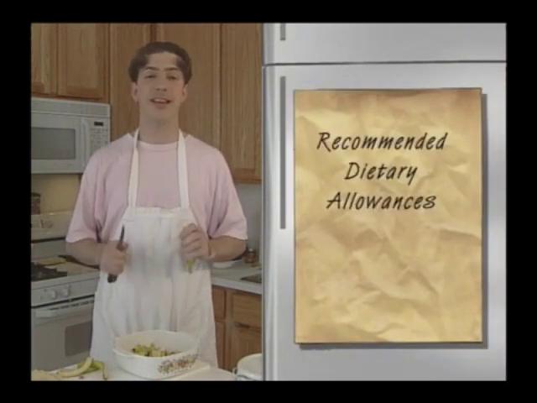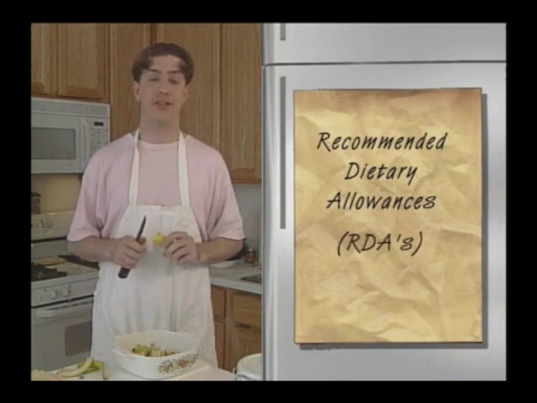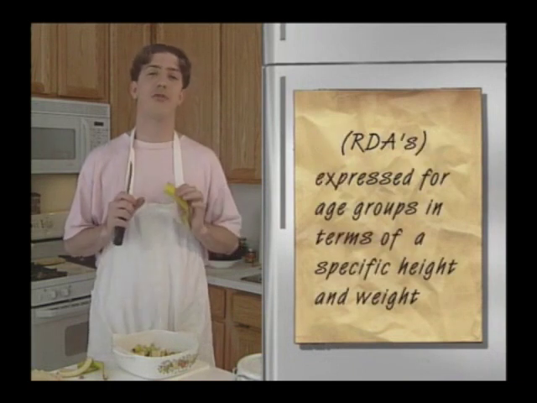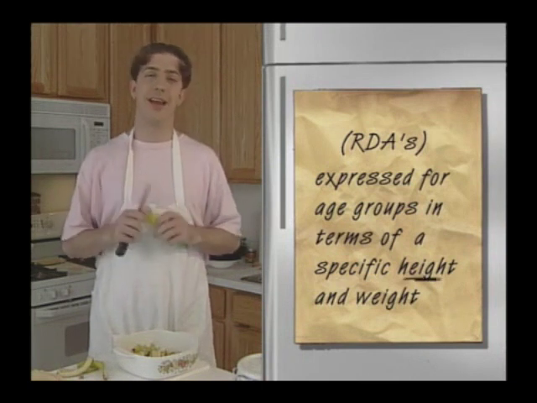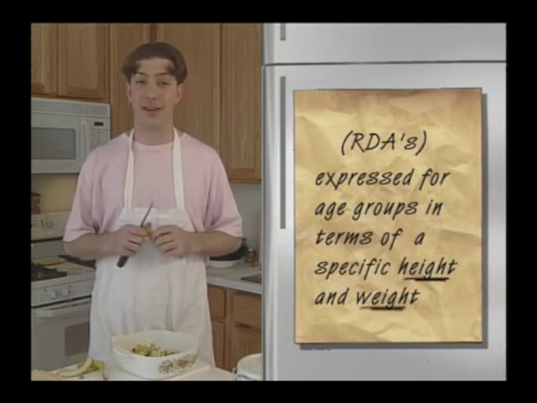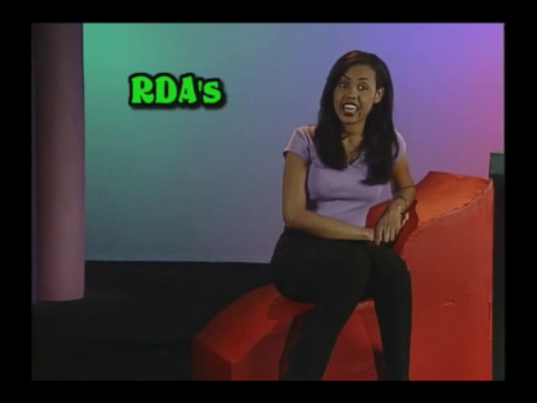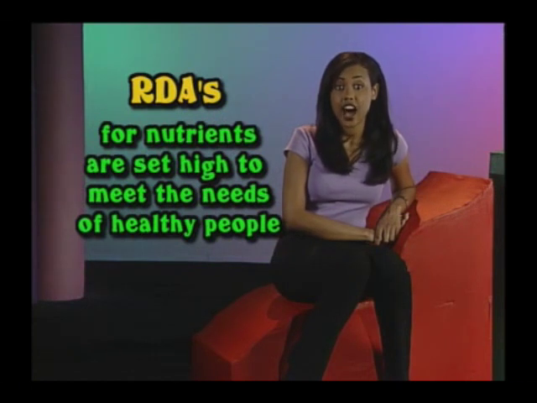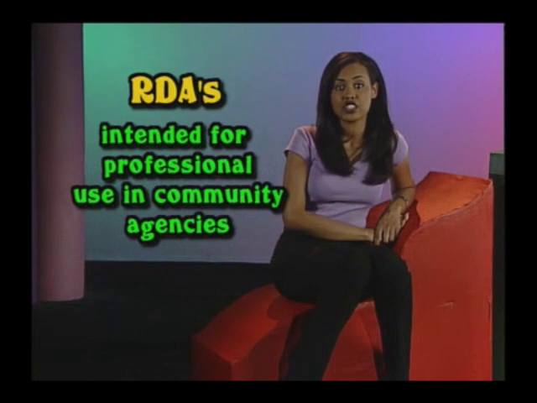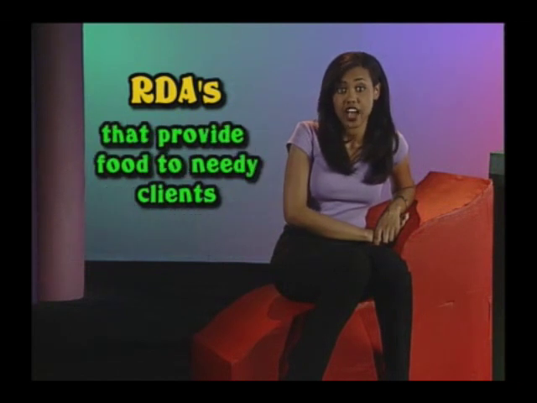The recommended dietary allowances, or RDAs as they're commonly called, are expressed for age groups in terms of a specific height and weight. These are median heights and weights and are not meant to be ideal standards. RDAs are not rigid requirements. They're just guides, but good guides. The RDAs for nutrients are set high enough to meet the needs of all healthy people. They're intended for professional use in community agencies that provide food for needy clients.